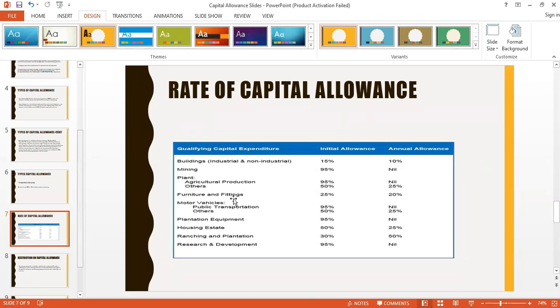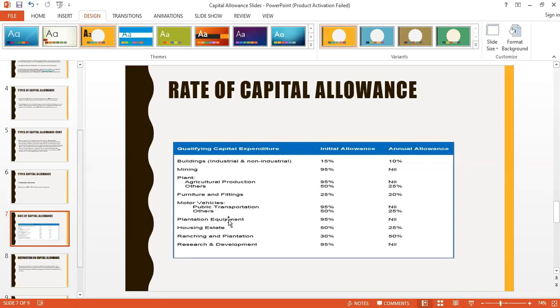On furniture and fittings, the initial allowance is 25%, the annual allowance is 20%. On motor vehicles for public transportation, the initial allowance is 95%, the annual allowance is nil. On other motor vehicles, the initial allowance is 50%, the annual allowance is 25%.